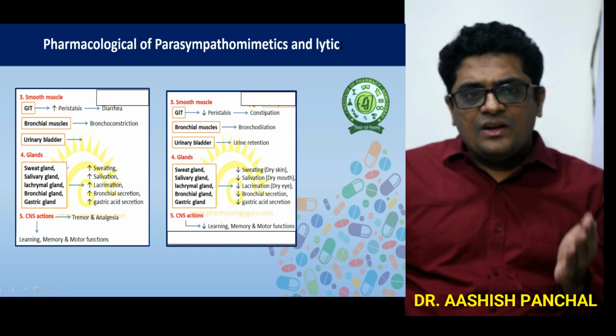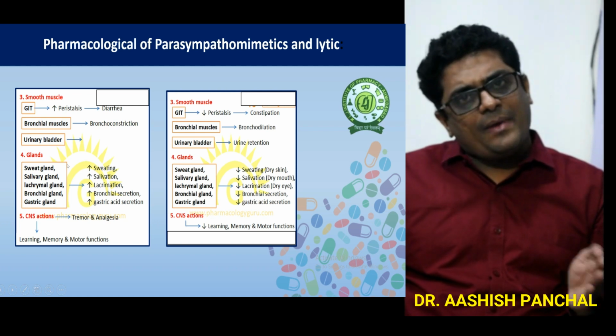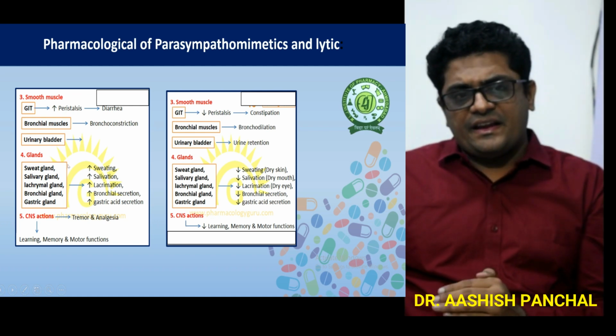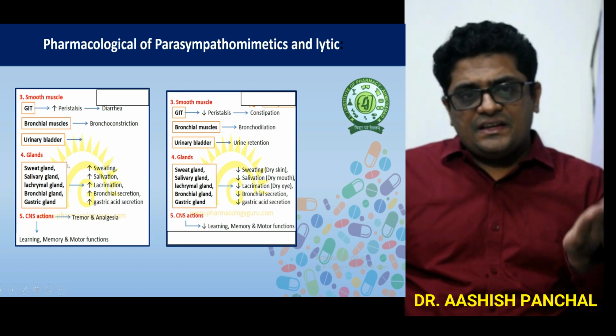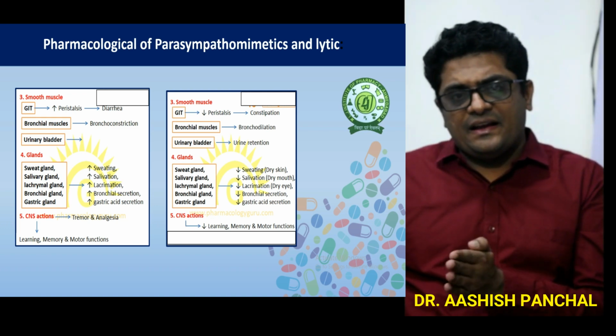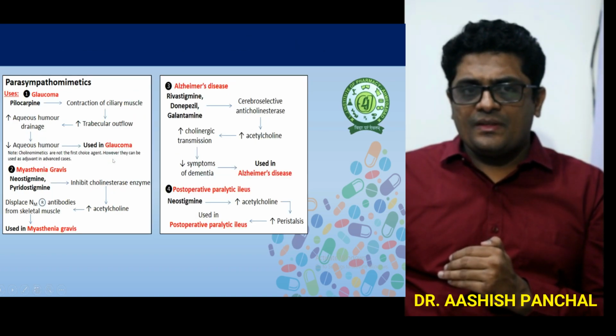In the sweat gland, salivary gland, and lacrimal gland, all secretion is increased by the parasympathomimetic, whereas with the parasympatholytic all the secretion will be decreased. And in the CNS, tremor and analgesia are caused by the parasympathomimetic, whereas the parasympatholytic decreases the tremor and analgesia. Clear?